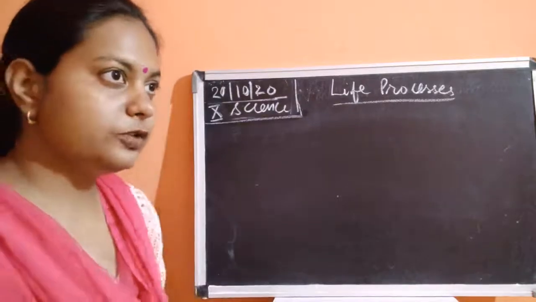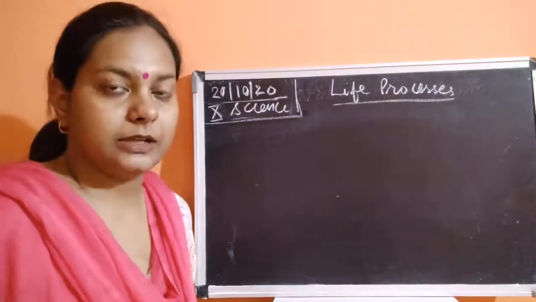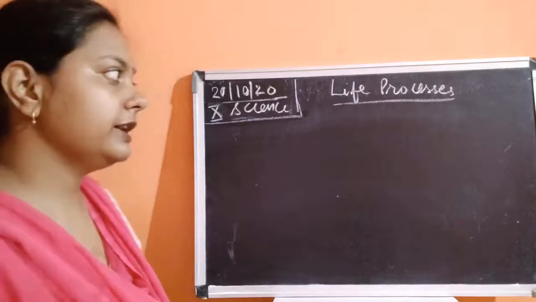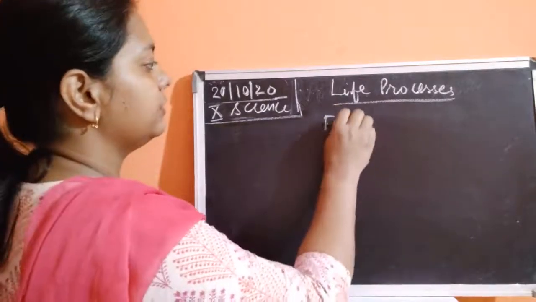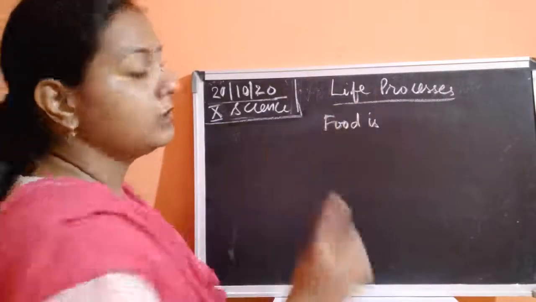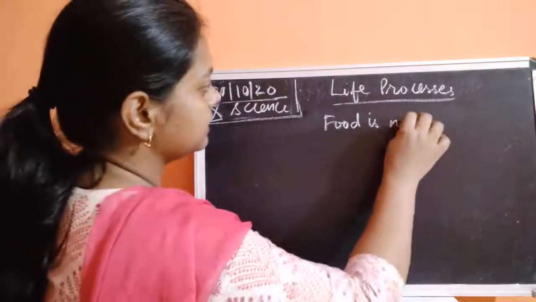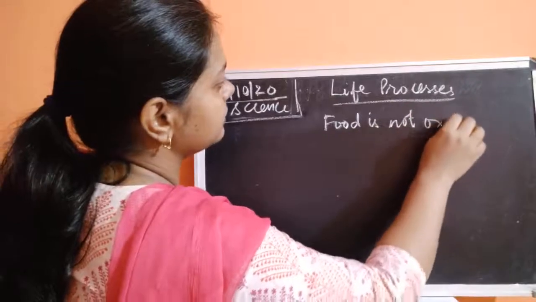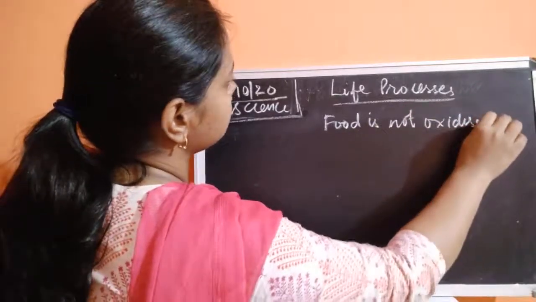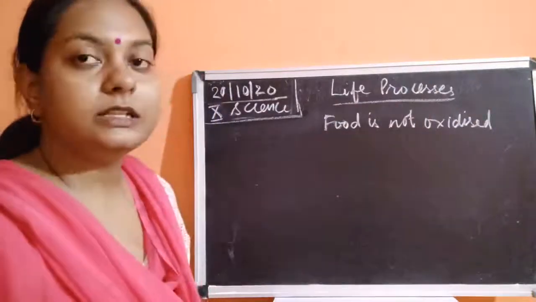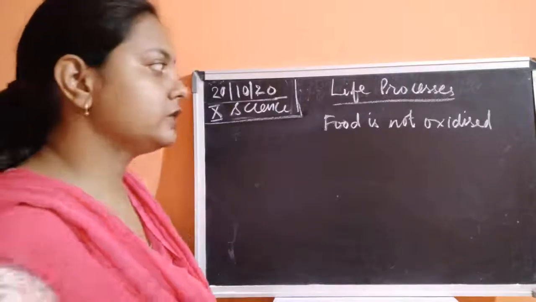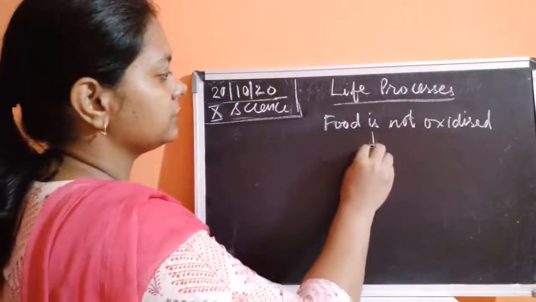Energy is not going to be released till the food is oxidized, or burned. Till the time food is not oxidized, it is not going to give energy.